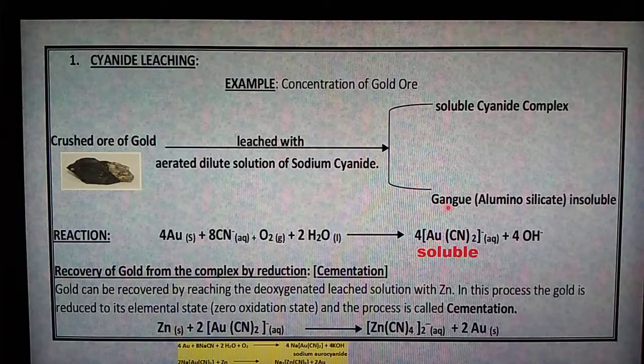But the gangue particle is there, isn't it? Gangue particles are generally known as earthy impurities, such as silicates and aluminosilicates. They are present in the container in an insoluble form. So now we introduce the filtration process to separate the soluble cyanide complex and the insoluble gangue particles.